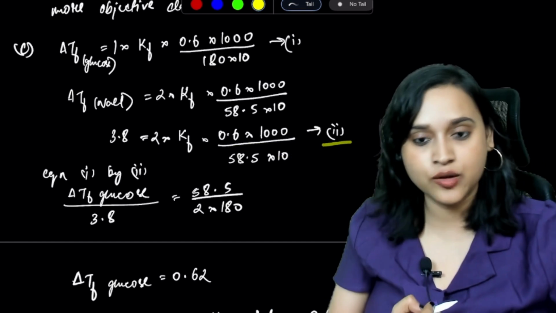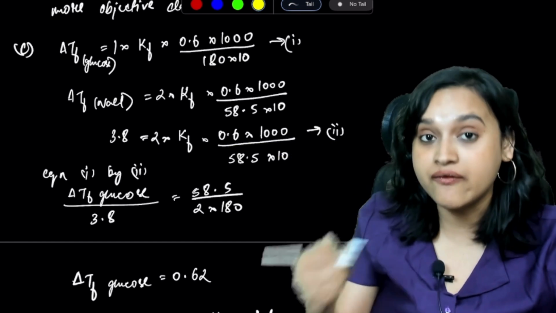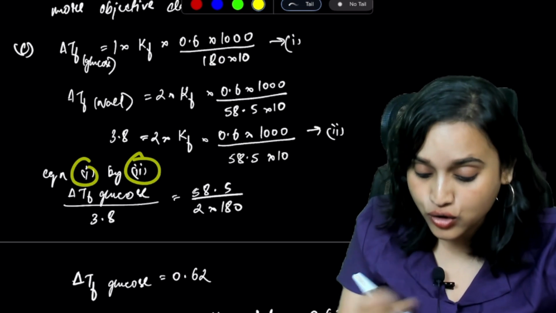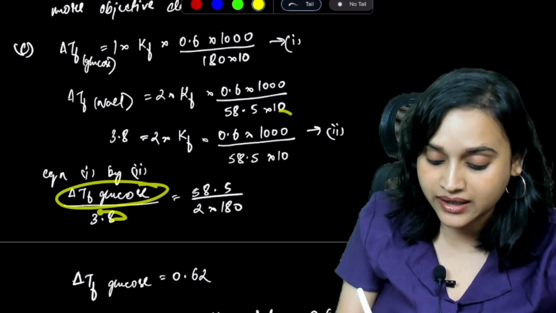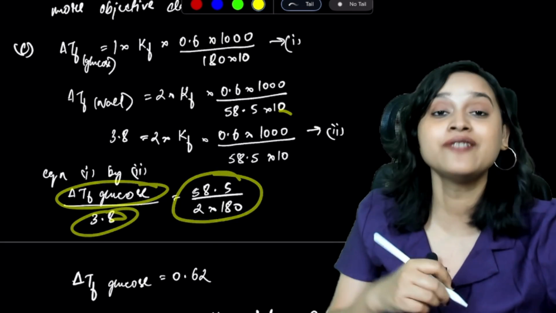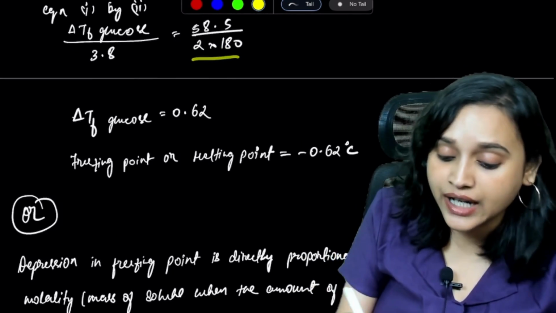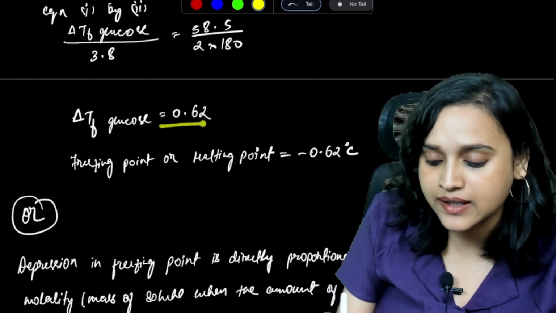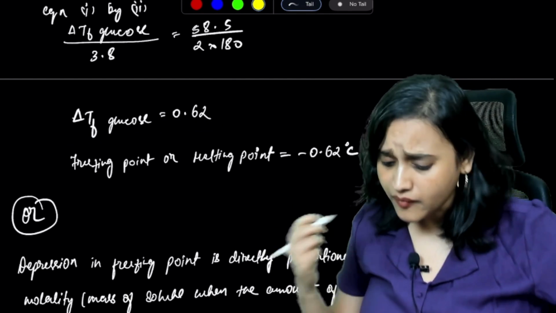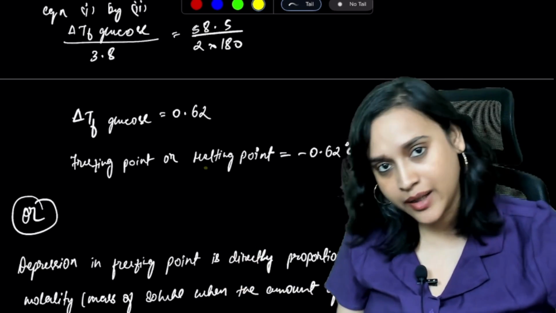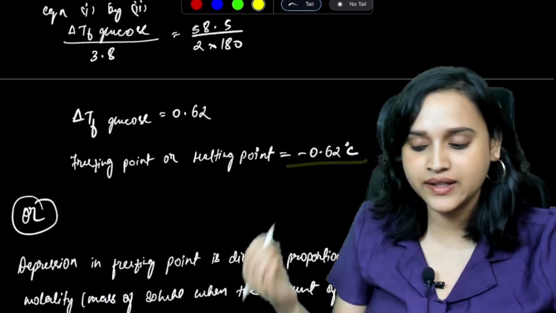Let us consider this equation 2. Now, if I divide equation 1 by equation 2, delta Tf of glucose divided by 3.8 is equal to 58.5 divided by 2 into 180. When I do this, delta Tf of glucose will be 0.62. Now, the freezing point or melting point is going to be minus 0.62 degrees Celsius.